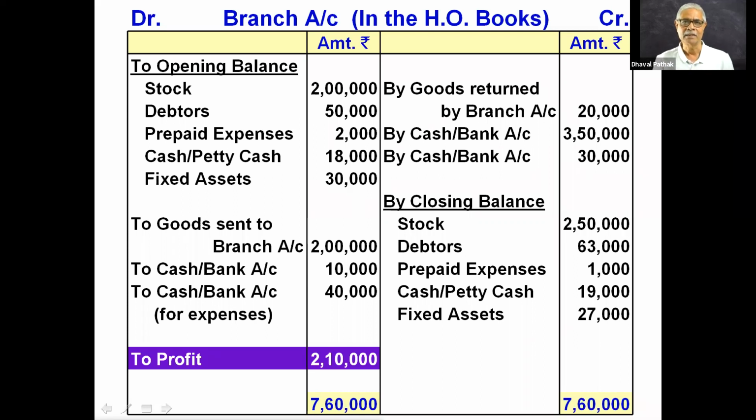Just try to understand. And that's why we are required to write the entries for opening balances every year. We are also required to write down the closing balance entries every year. Though we write opening balances, they are not carried forward. They are the transactions between head office and branch. All the assets and liabilities at the beginning of the accounting period that are there in the balance sheet are given to the branch. So branch account is to be debited with all the assets given at the beginning of the year, and the branch account is to be credited with all the assets that are there at the branch at the end of the accounting period. This is an important point that I wanted to explain to you today.